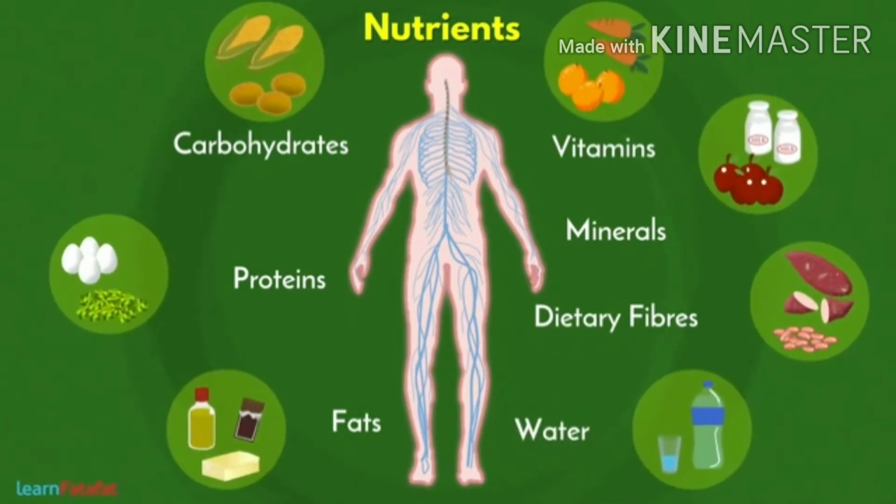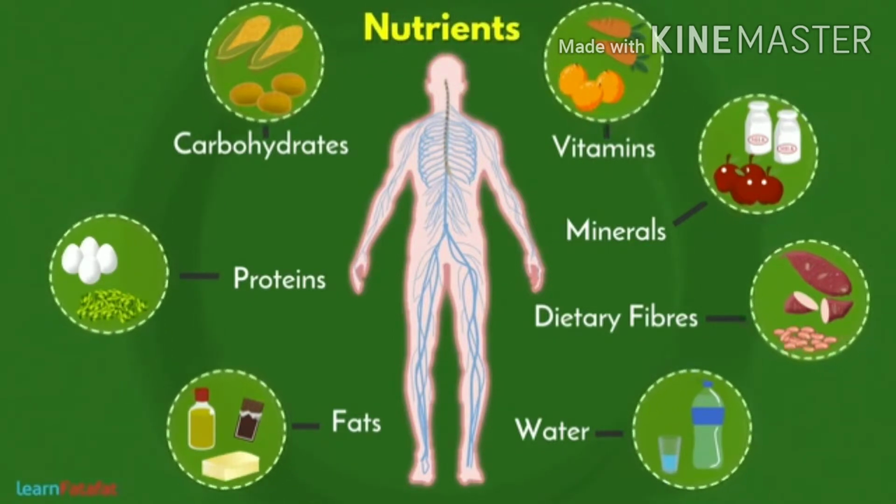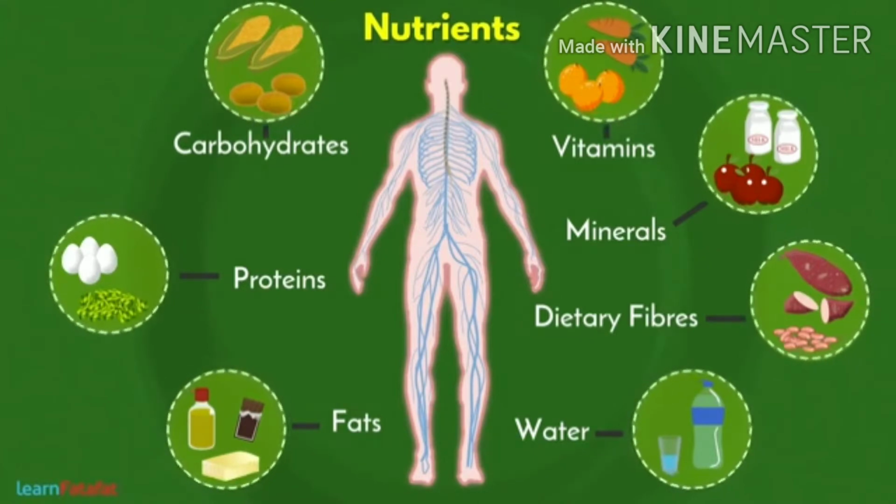Different kinds of food are rich in different kinds of nutrients. So, our diet must include a mixture of food materials rich in all these nutrients. Let's have a brief understanding of the nutrients.